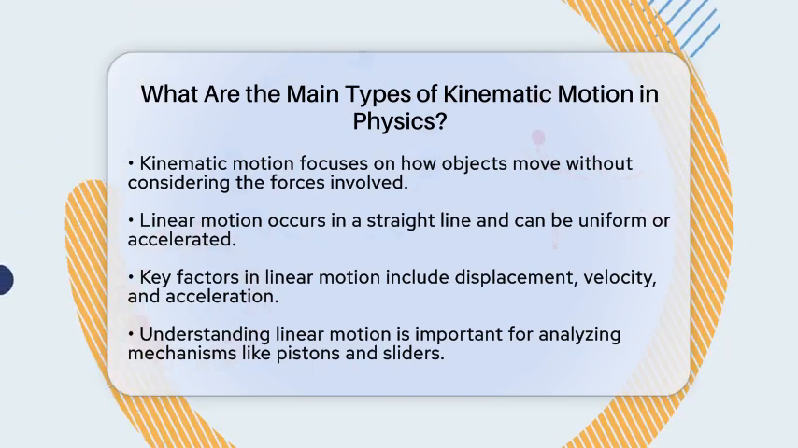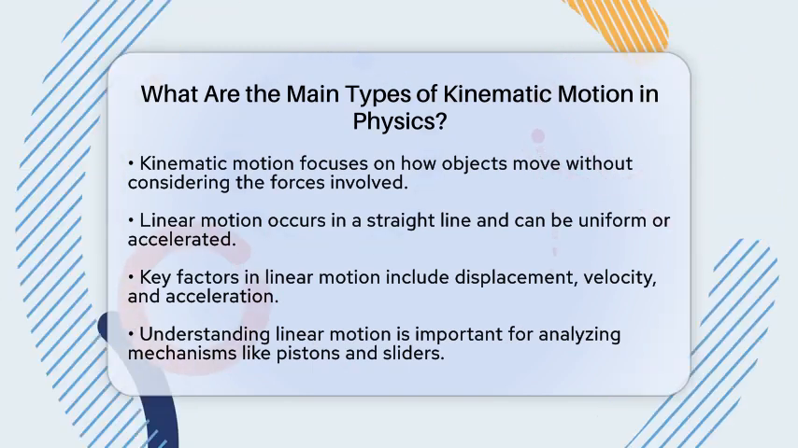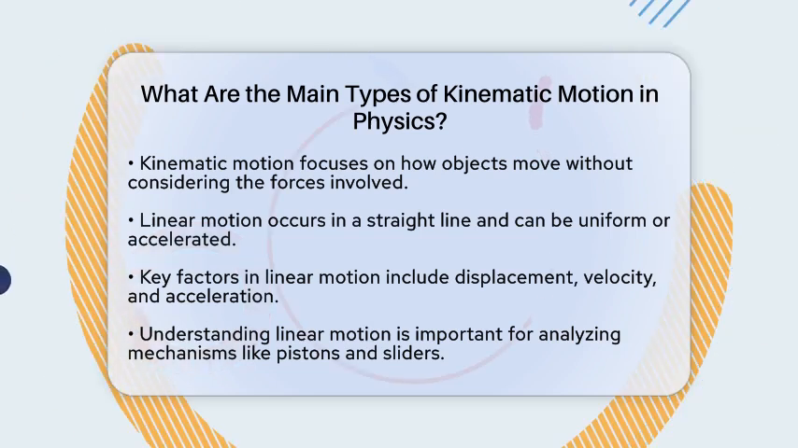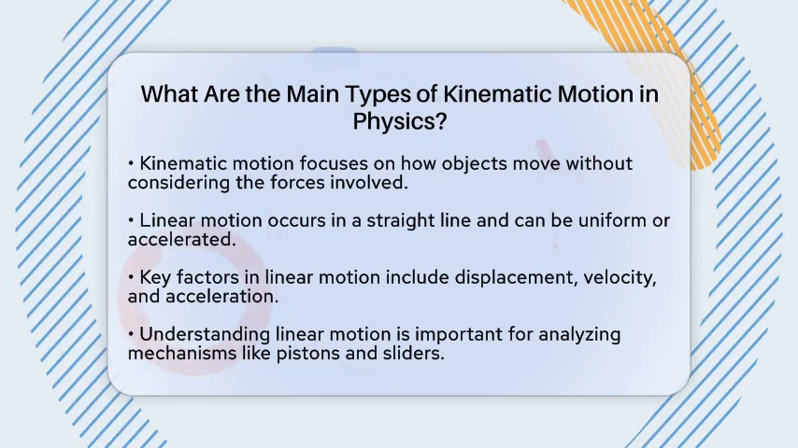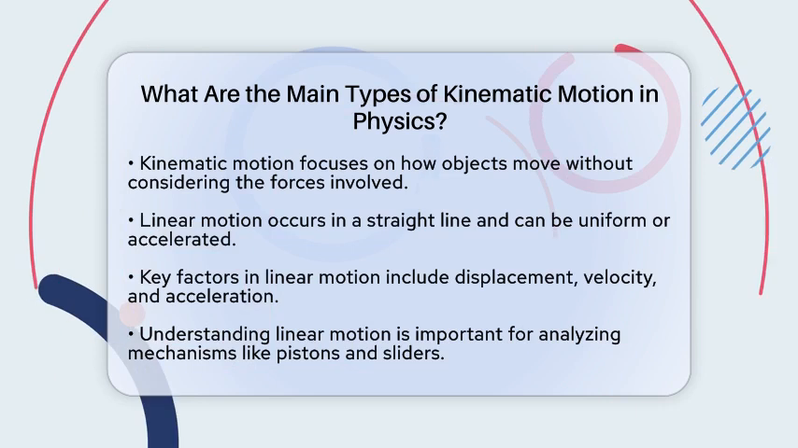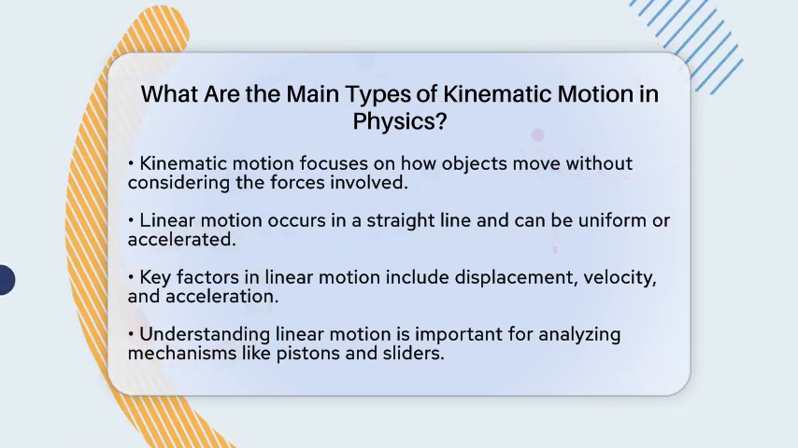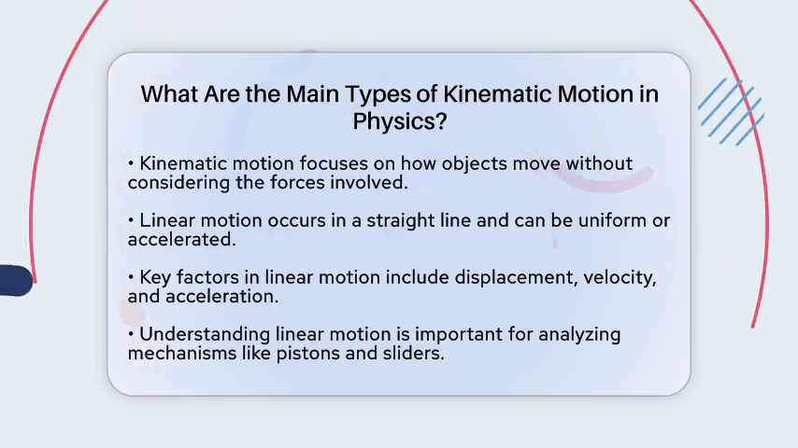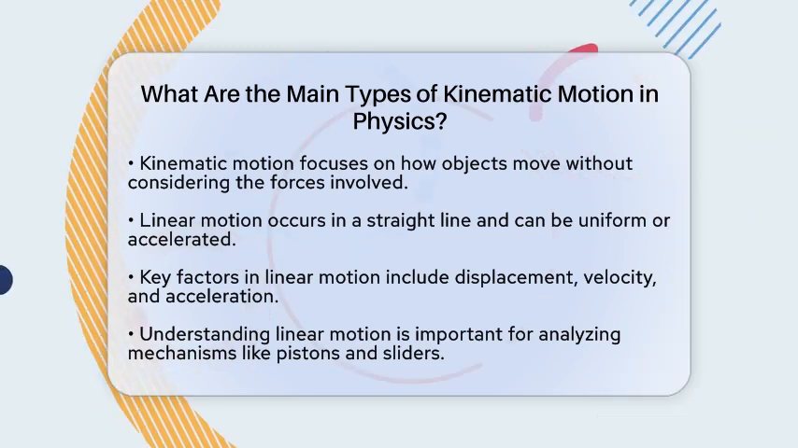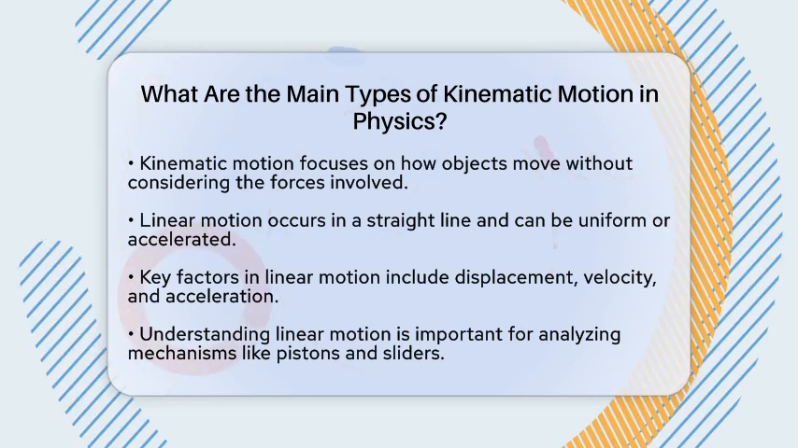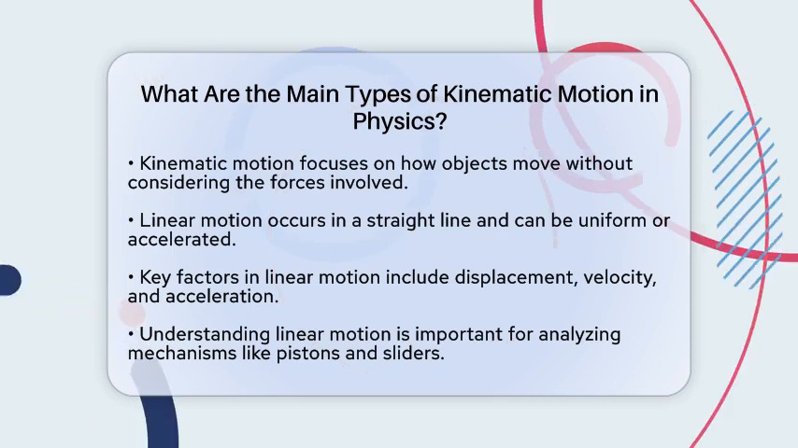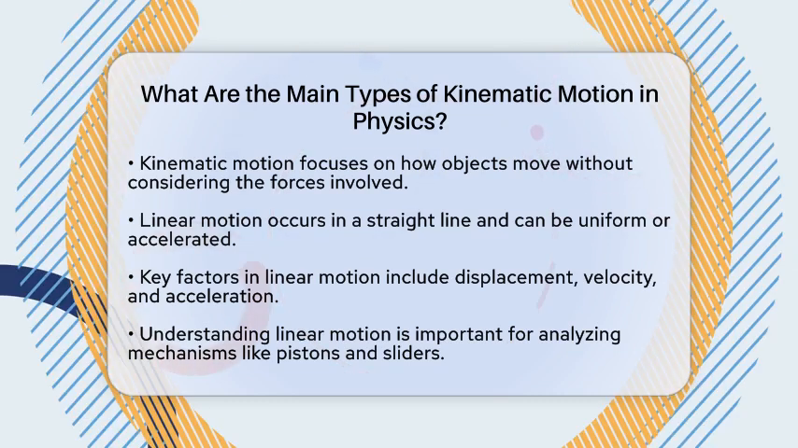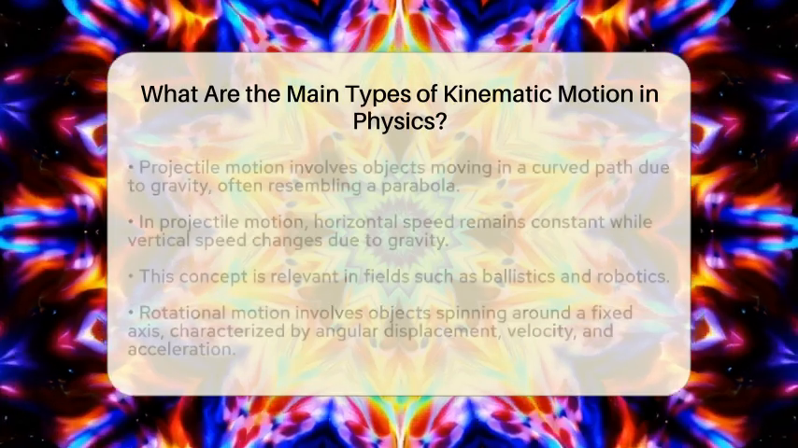First up is linear motion. This type of motion occurs along a straight line. It can be uniform, meaning the speed stays the same, or accelerated, where the speed changes. Key factors in linear motion include displacement, which is how far an object has moved, velocity, which is the speed and direction of that movement, and acceleration, which measures how quickly the speed changes. Understanding linear motion is vital for analyzing mechanisms like pistons and sliders in machines.